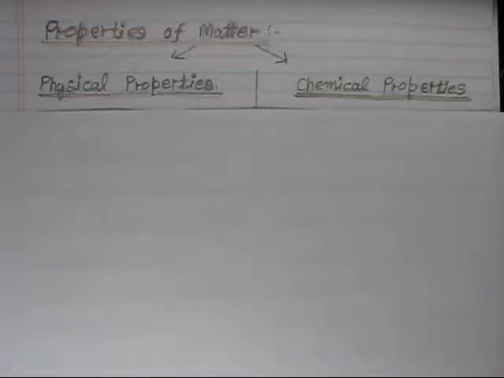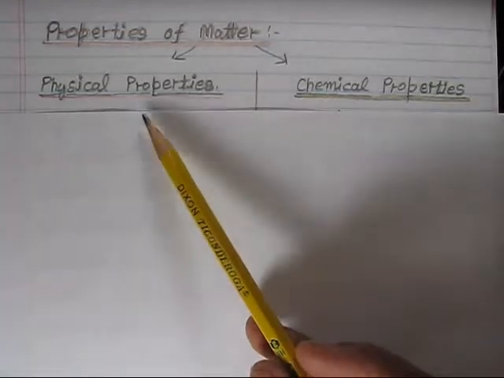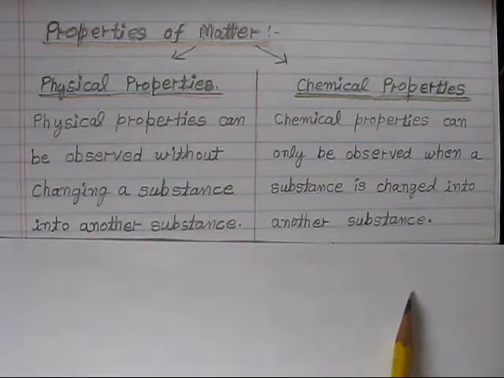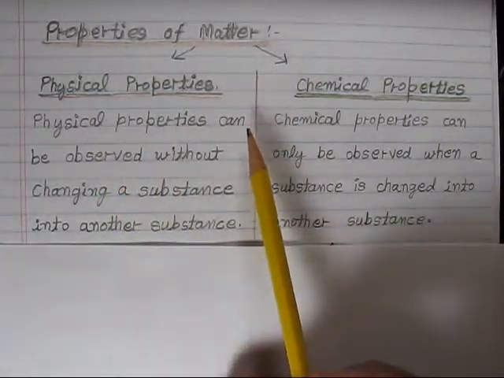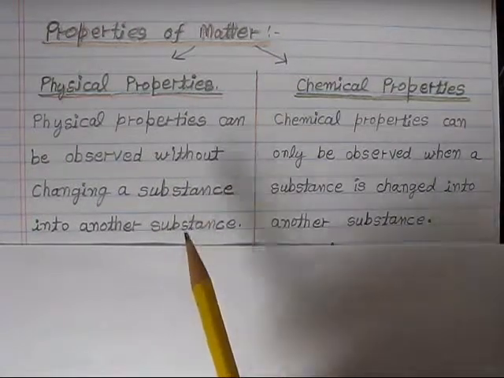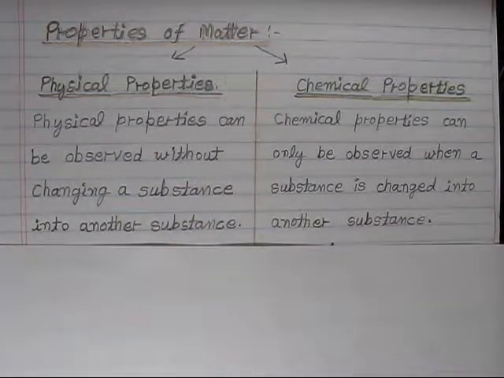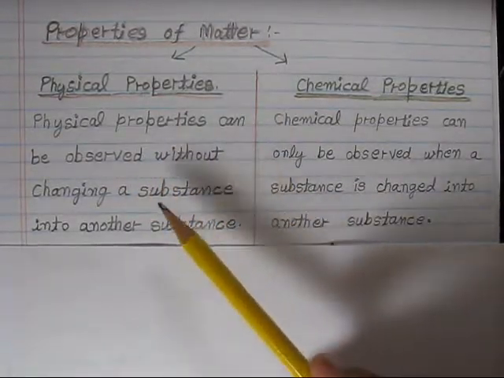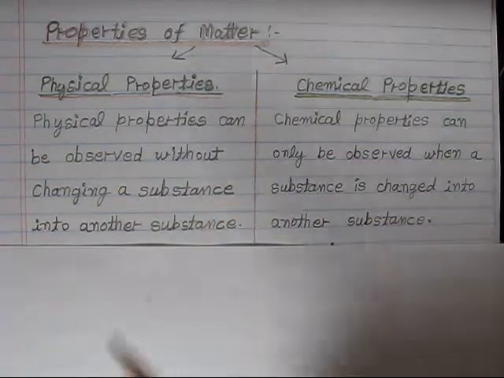Mainly, matter has two types of properties. One is called physical property, another is chemical property. What are the definitions of both of them? Physical properties can be observed without changing a substance into another substance. In a physical property we are not going to change the substance chemically. It is like appearance, morphology, what it looks like on the outside. That is called the physical properties, which can be observed without changing any substance into another substance.